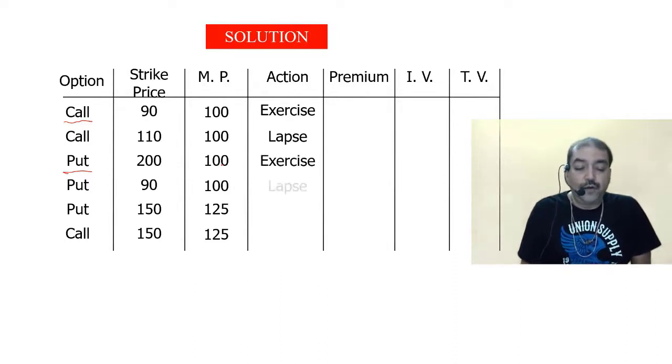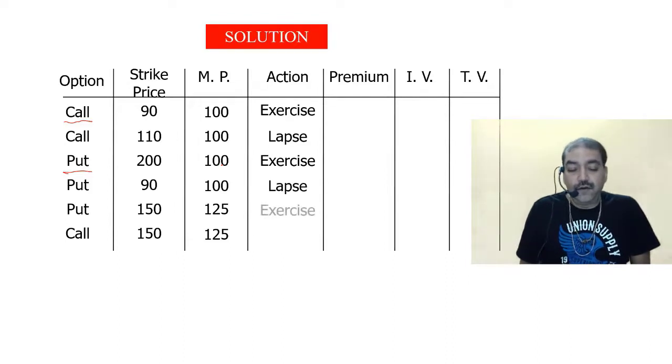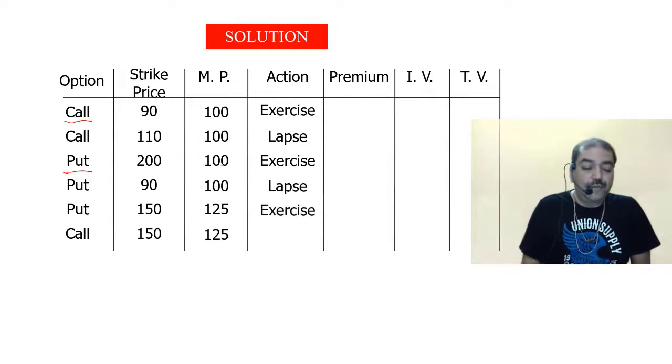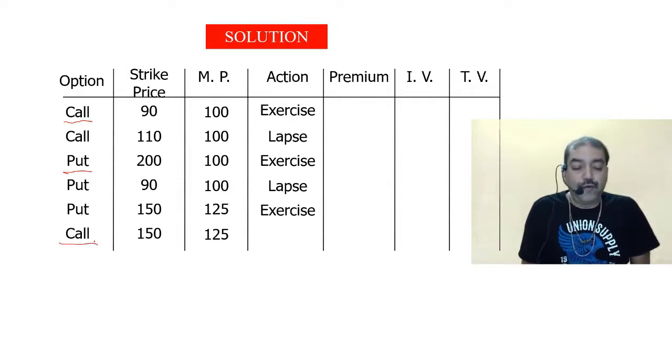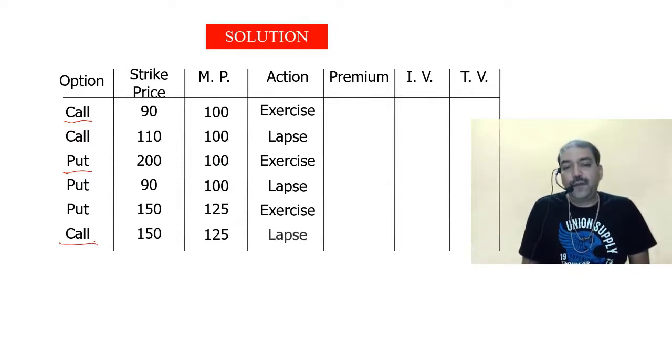Next one, market price is more than strike price, so lapse. Market price is less than... call option. Market price should be more. No, it is not more. So I will lapse. Okay, now write down the premiums which are given to you.